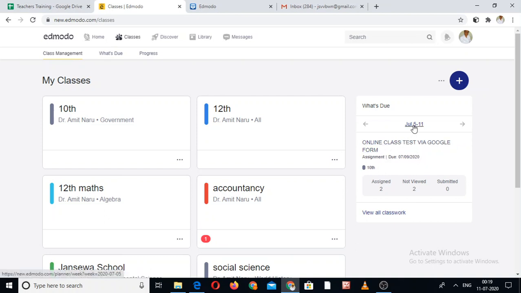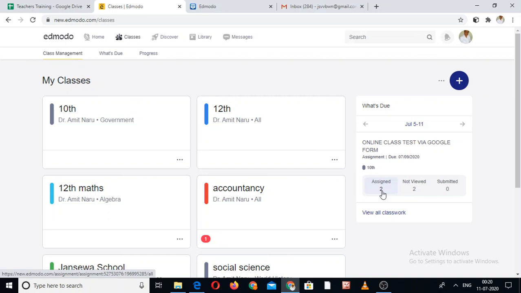It's a weekly calendar, you can say, and your report of your complete work as a teacher. And for the student, the same kind of calendar will be there. When they submit 2 assignments, it shows that you received 3 assignments and you submitted 2, and 1 remains. But as a teacher, you can see that the online class test via Google Form is showing between July 5th and 11th. The assignment due date is the 9th of July.